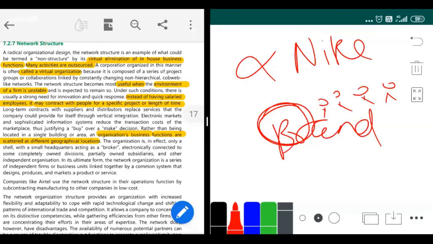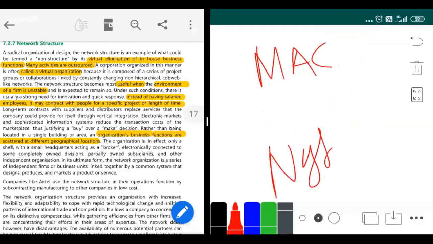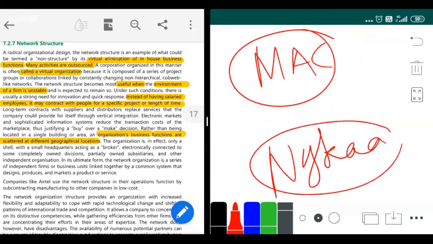Girls might find this useful. You have this cosmetic company. There is a brand known as Mac, and there's a brand known as Nika. For boys, these are two brands. This is a high-end brand, and this is a low-end brand.